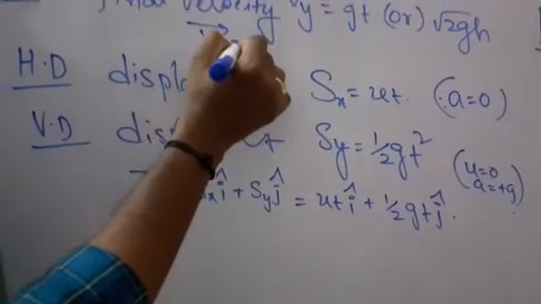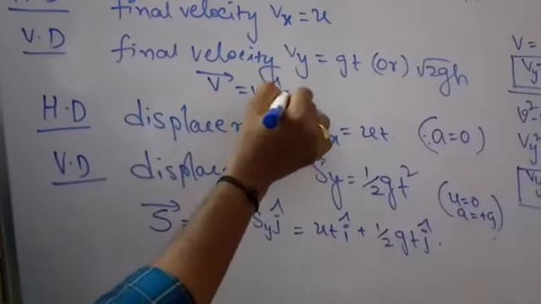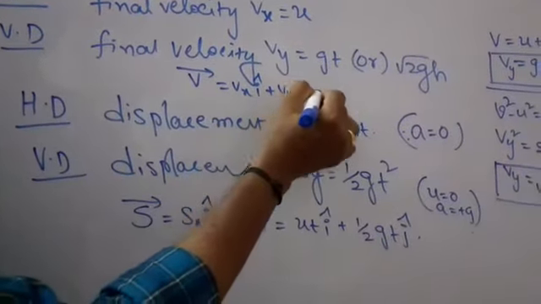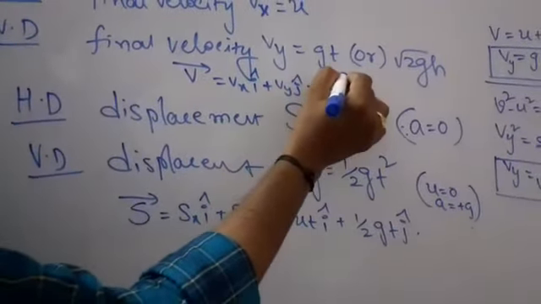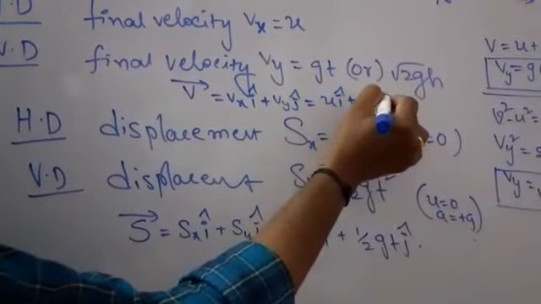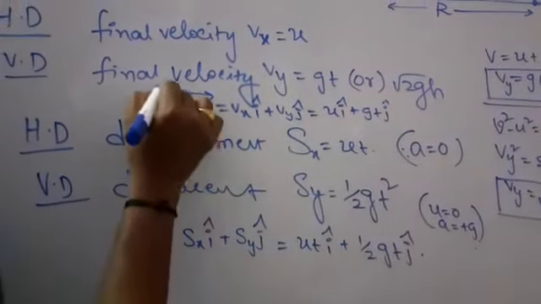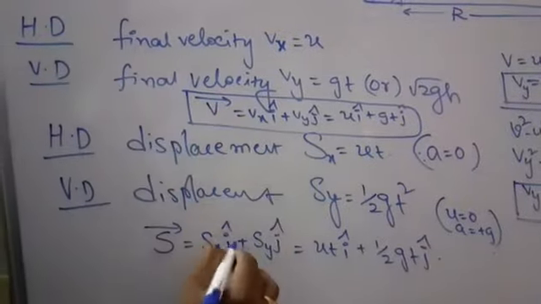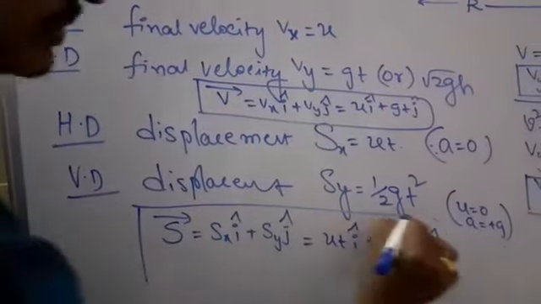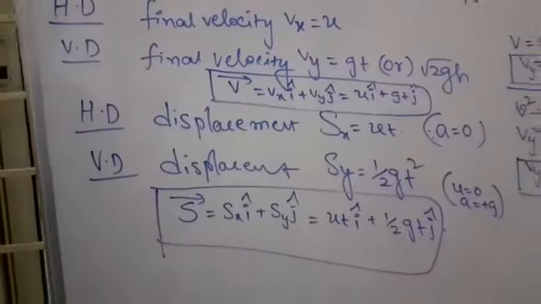The velocity vector is vx i cap plus vy j cap, that is u i cap plus gt j cap. This is the final velocity vector and final displacement vector.